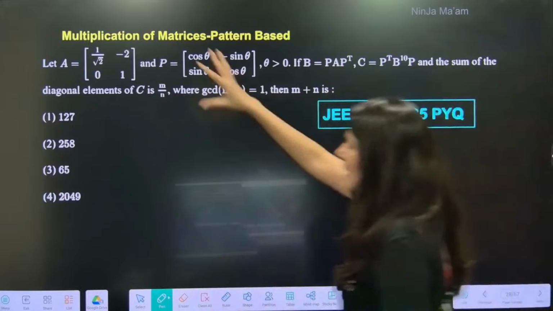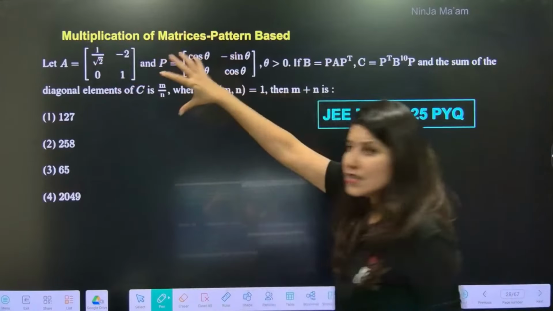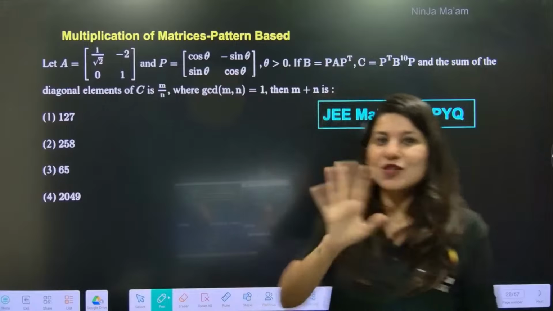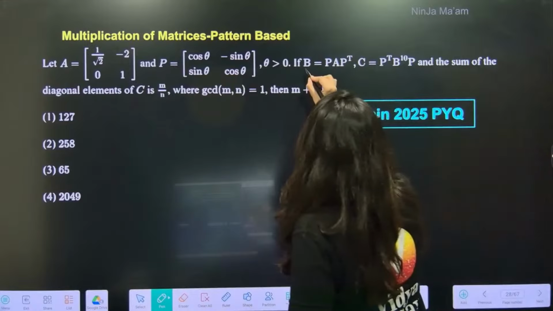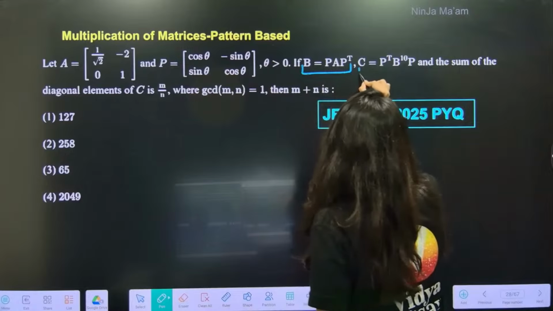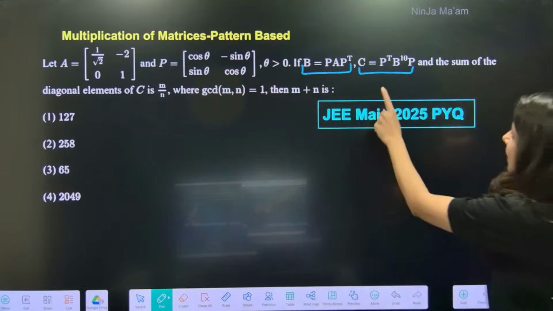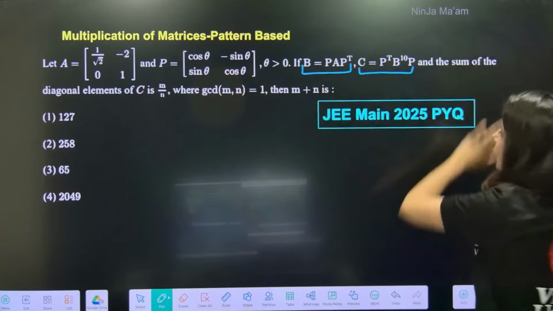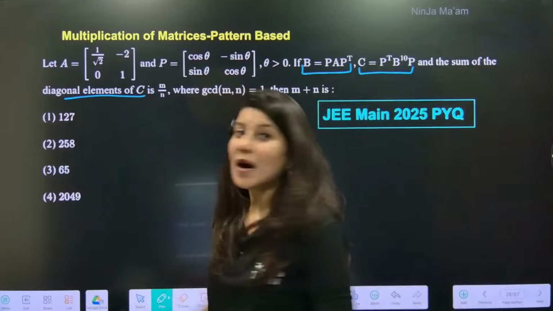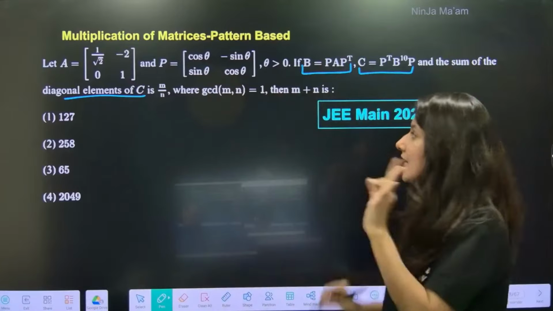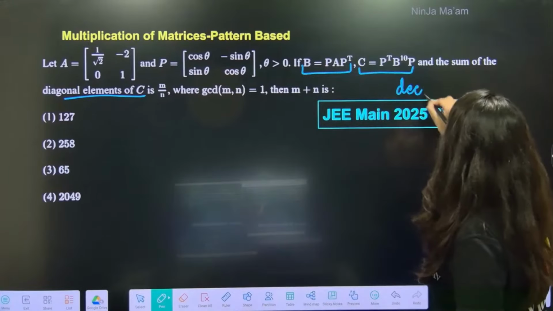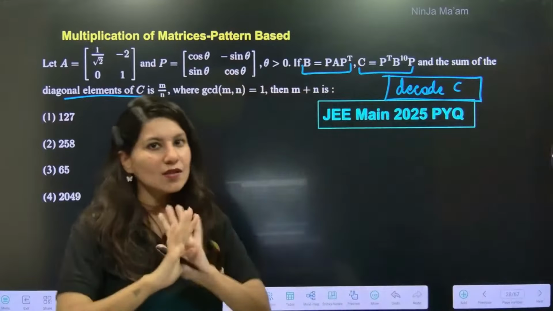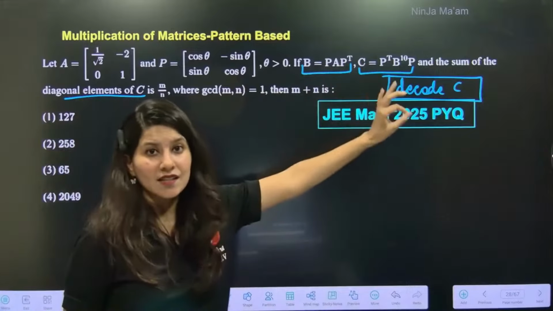Let's understand. A matrix is given, P matrix is given. See, this question will give you so many information. You will realize, oh, maybe this question is difficult, but not. This question is not difficult. Okay. Now this question is giving B matrix and C matrix. Let me just understand. C matrix is B power 10. And you know what? They are trying to ask you about C matrix. So the whole question is all about how to decode C matrix. Decoding C will help you. Decoding C, that means you're done with the question. So let's chase C.